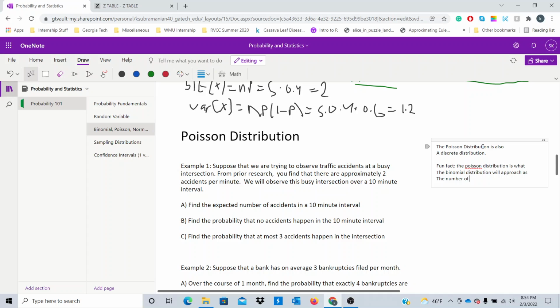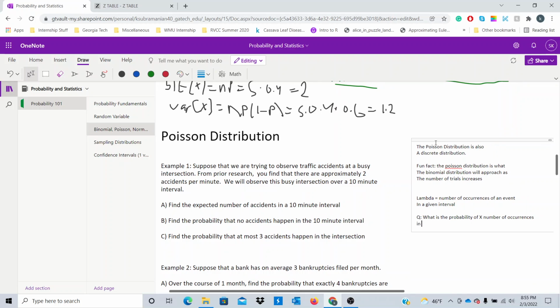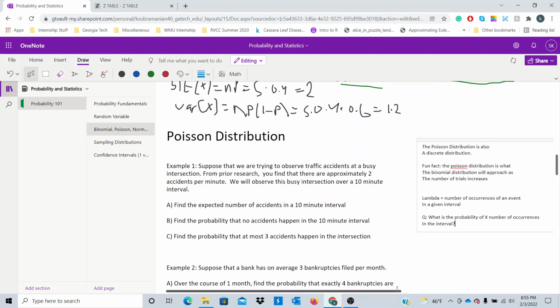Let's just talk about what's the meat and potatoes of this. So in the case of the Poisson distribution, we have a variable called lambda, right? And it's going to represent the number of occurrences of an event in a given interval, right? And what we want to find is what is the probability of X number of occurrences in the interval. So this might sound a little bit abstract, but let's think.